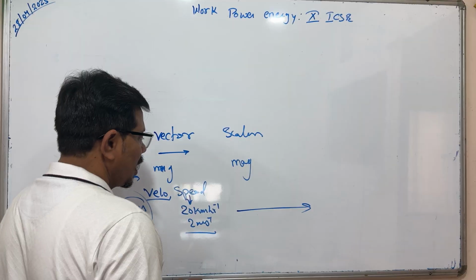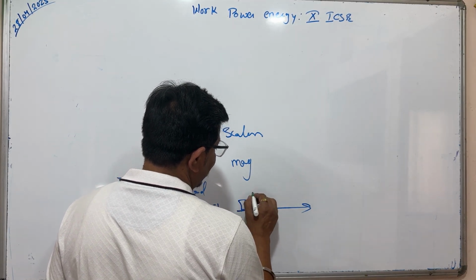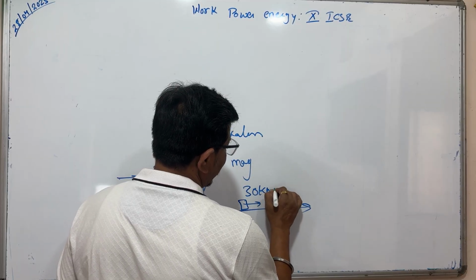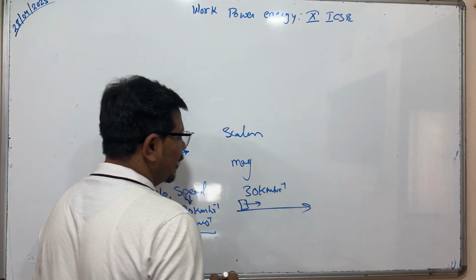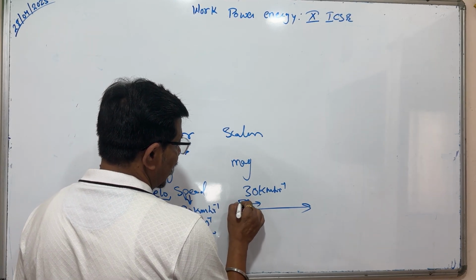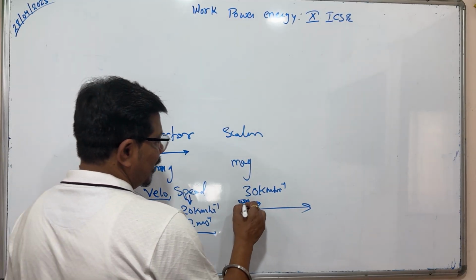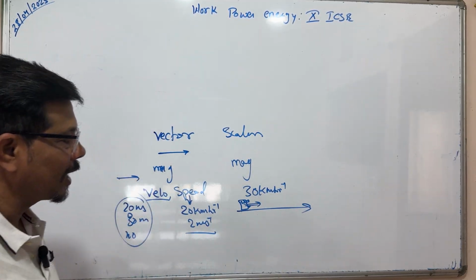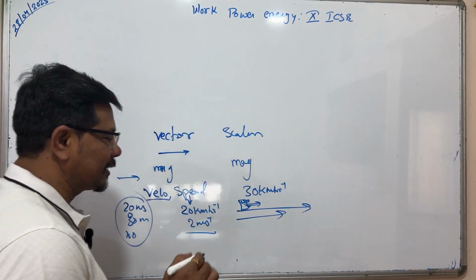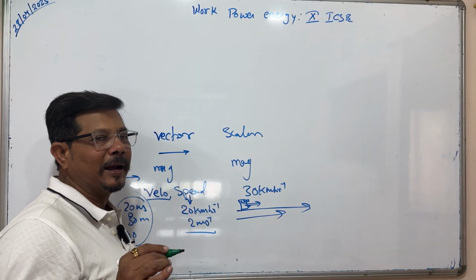If a body is moving in a straight path with some magnitude, 30 kilometer per hour, like a vehicle or a car, its direction is fixed, so you can change only magnitude.